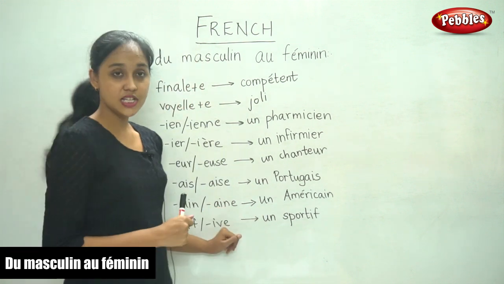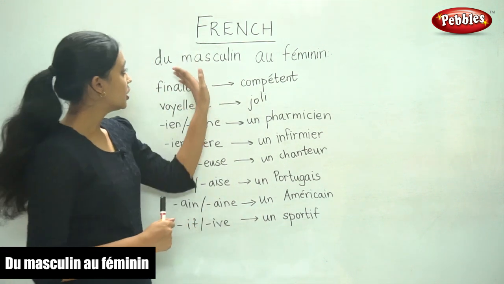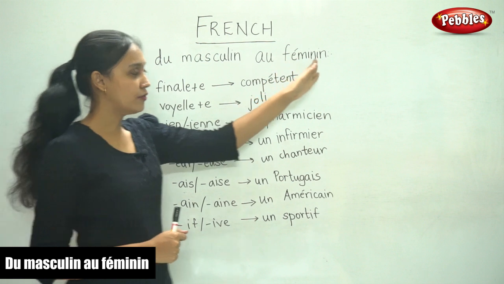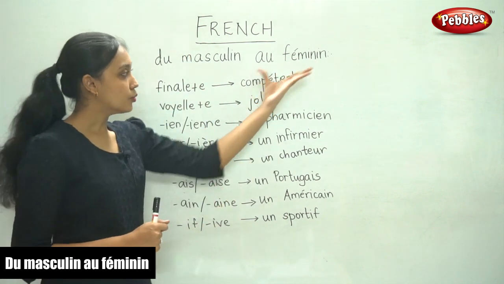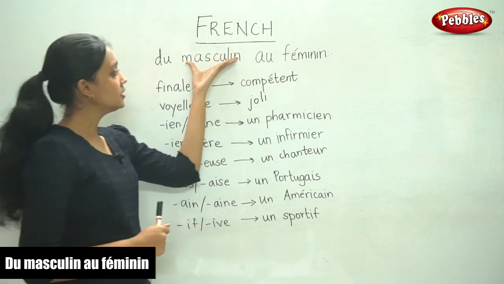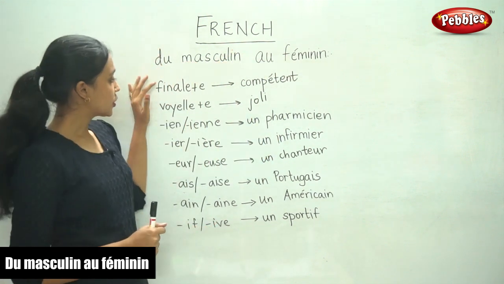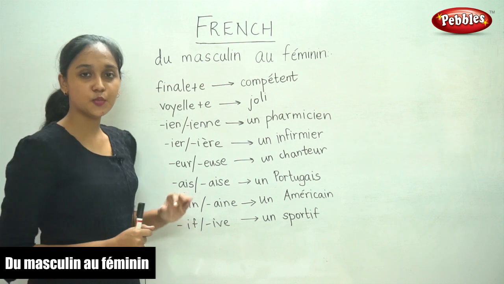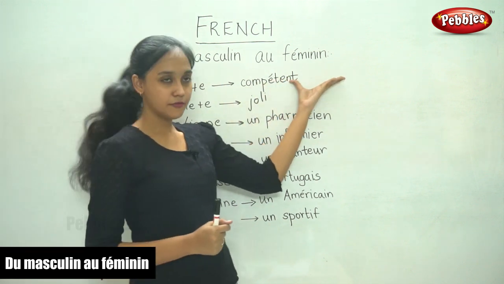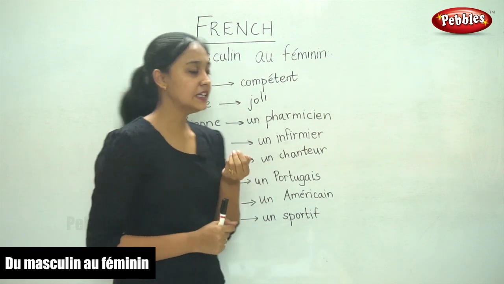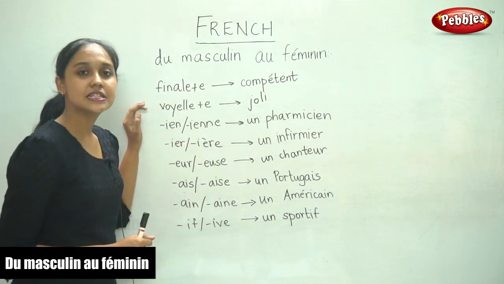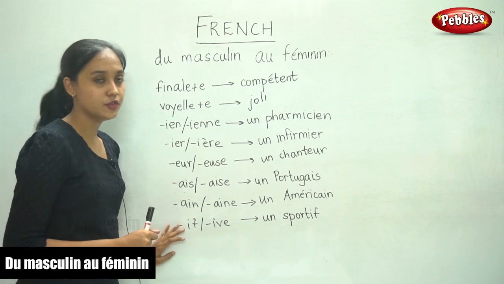The next words we are going to form are the masculine or feminine. We are going to form the feminine form from the masculine form. So here are different ways in which the masculine form can be changed into the feminine form. These are some examples of the rules.